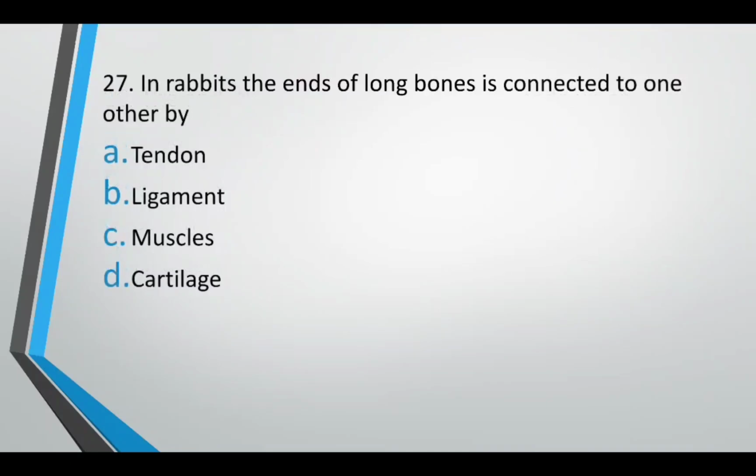In rabbits, the end of long bone is connected to one other by tendon, ligament, muscle, cartilage. Bone connected to bone, ligament; muscle connecting to bone, tendon. So the correct answer over here is option B, ligament. Whether it is bone of rabbit, camel, or any other animal, if it is being connected to another bone, it is always with help of a ligament.